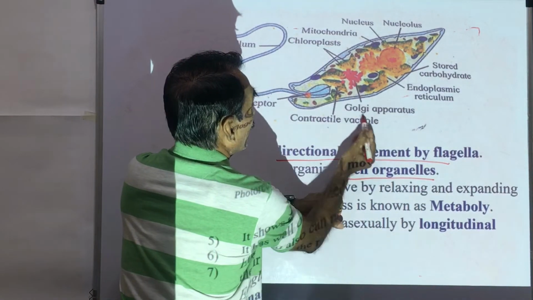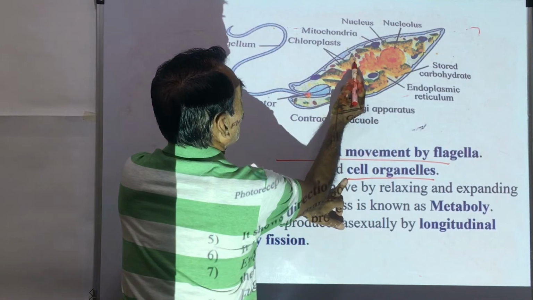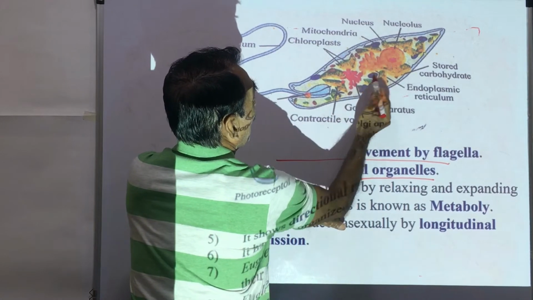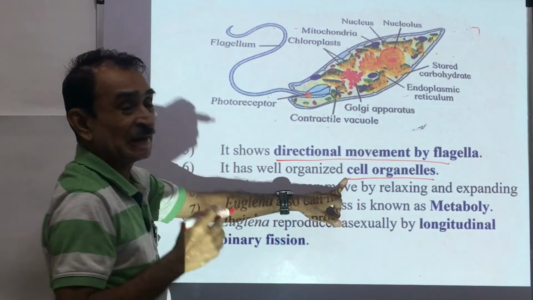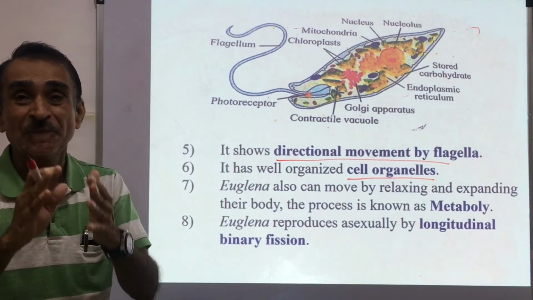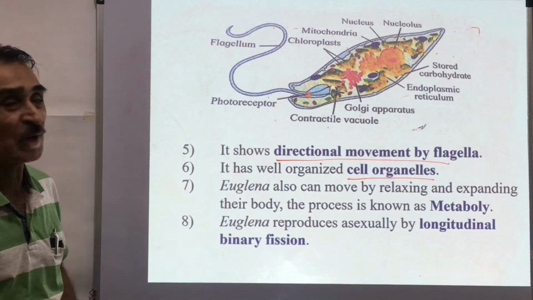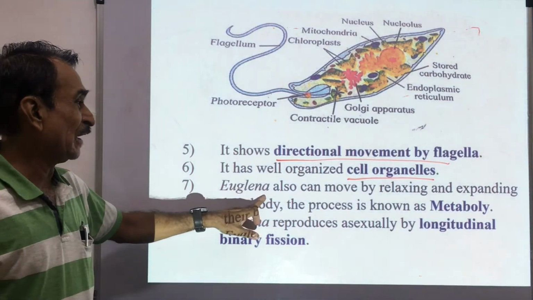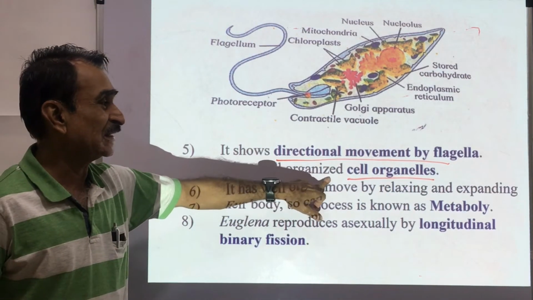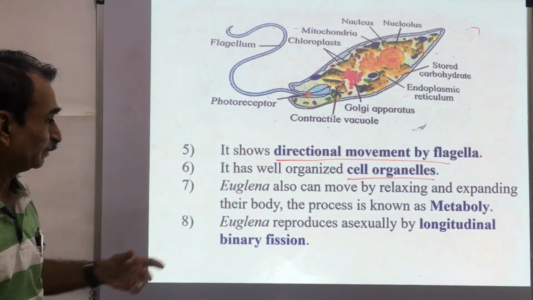Here you can see this is a Golgi complex, this is a chloroplast, these are the mitochondria, here there is a nucleus, etc. Such types of well organized cell organelles are present in the body of this euglena. So euglena has well organized cell organelles, as we have just seen.